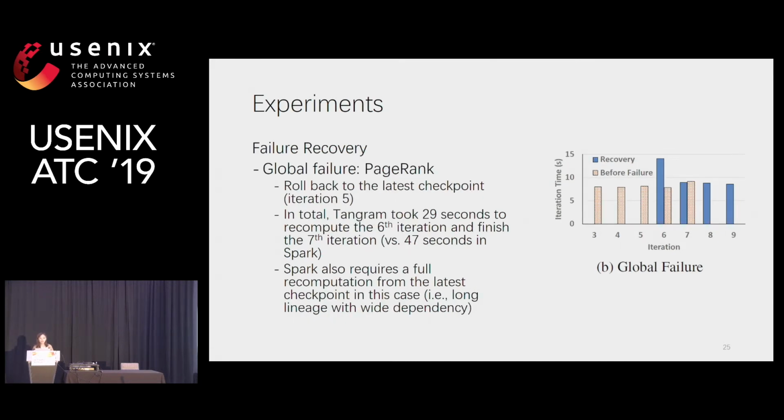For global failure, we tested on PageRank. We killed a worker storing rank values, which is mutable, and Tangram rolled back to the latest checkpoint for reconstructing the rank collection. Note that in both failure scenarios, the recovery strategy, either doing the recomputation on lost partitions or rolling back to the latest checkpoint, is automatically adapted based on the data mutability. So this doesn't require further specification from users.